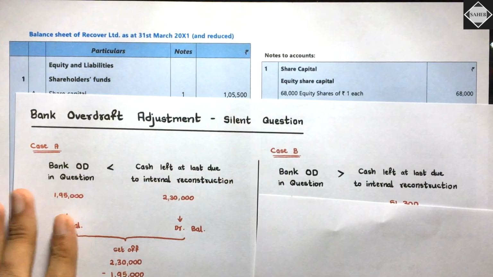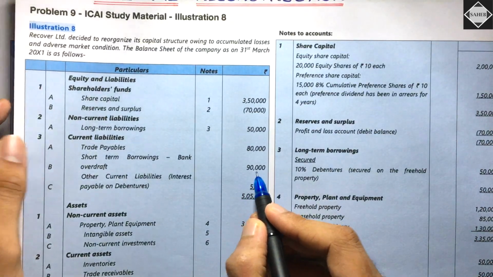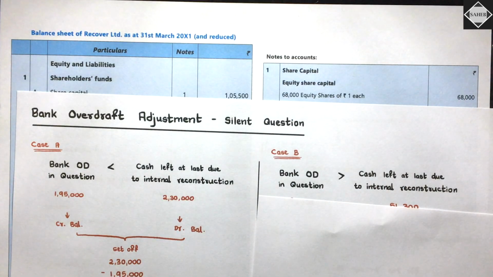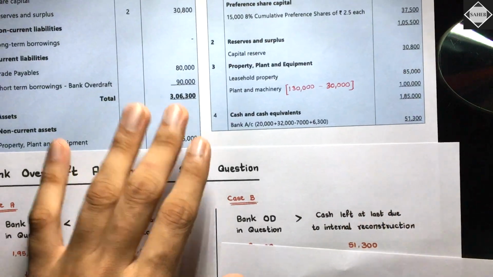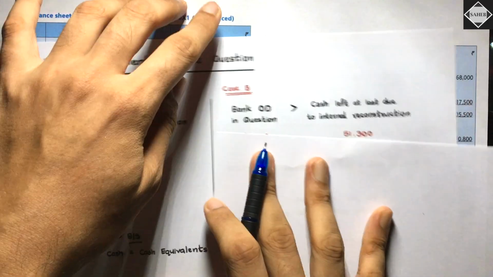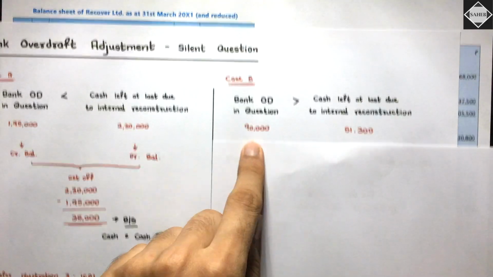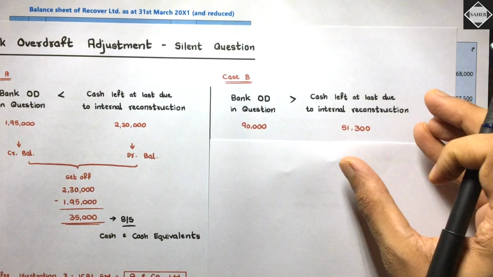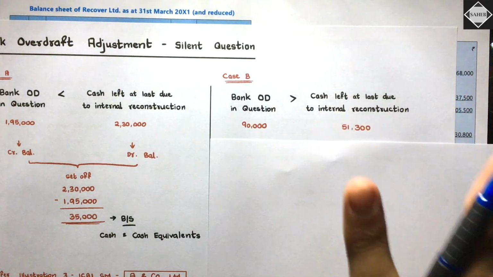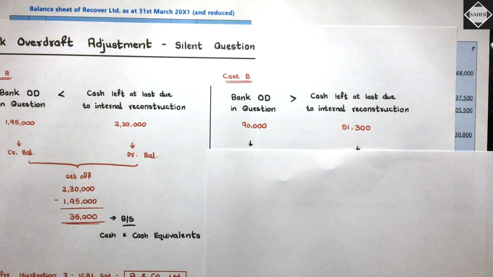Here, if you see, bank overdraft is how much? 90,000. And then the cash balance we found out after doing everything was 51,300, isn't it? Roughly, if you calculate from the journal entries, you will get to know that. So 90,000 and 51,300. This is case B, where bank overdraft is more than the cash left at last due to internal reconstruction. So in this case, ICAI has done it in two problems like this. What ICAI does is it doesn't set off or net off. What it does is show them separately.